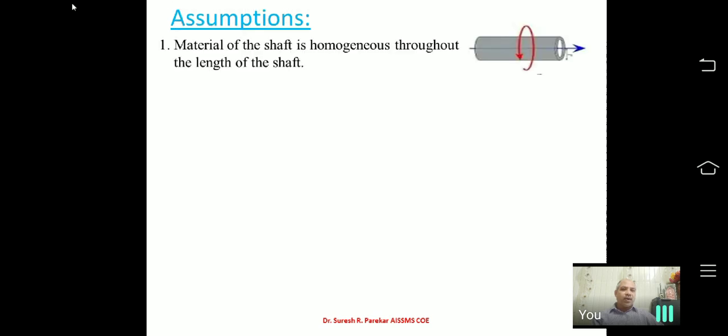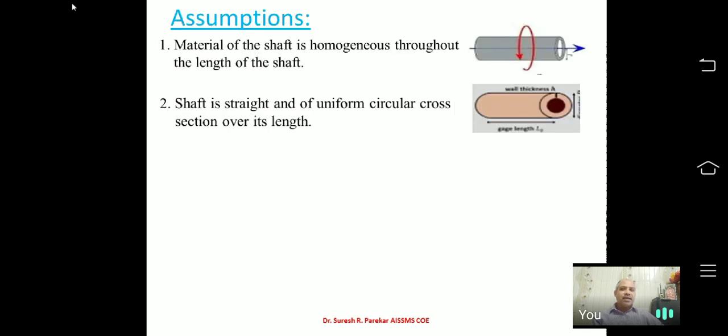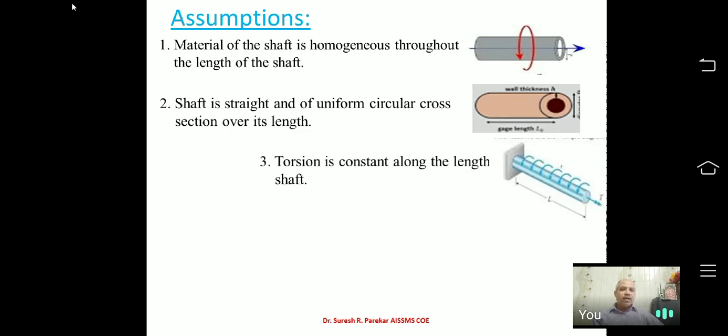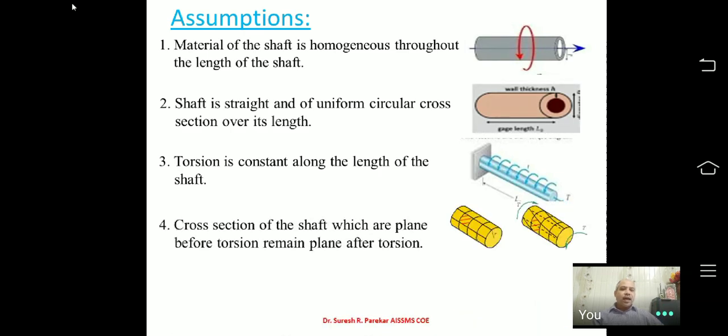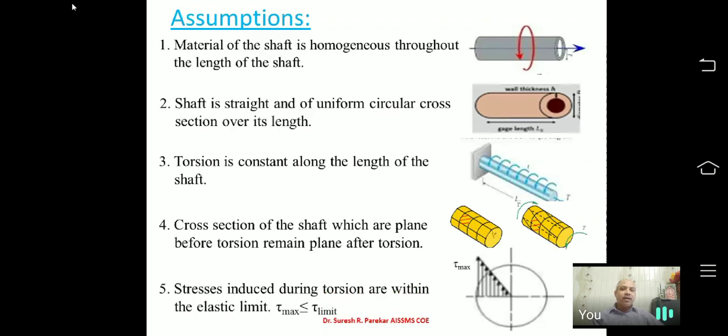Now if we go to the assumptions, I will not go into detail, you can see this: the shaft material is homogeneous, then we have a section circular over its length. Torsion is constant along the length of the shaft, and the cross sections of the shaft which are plane remain plane after twist, and then stresses are within the elastic limit.